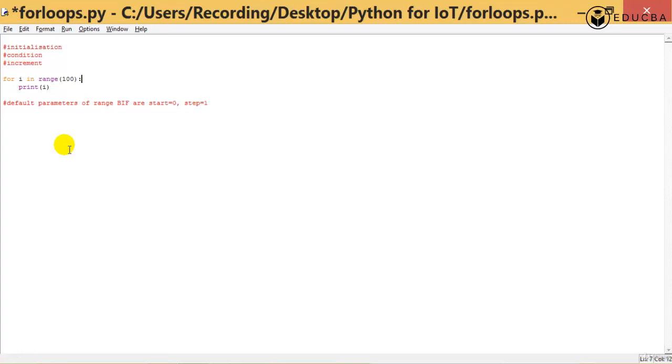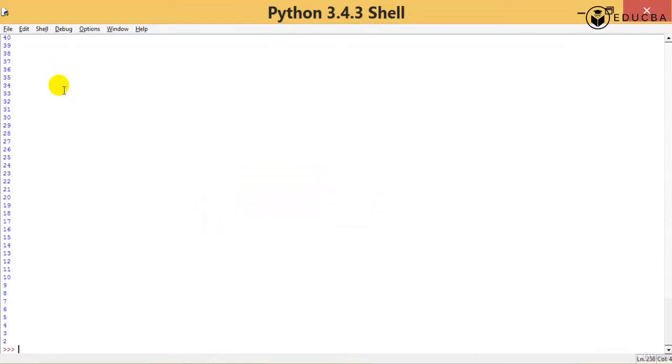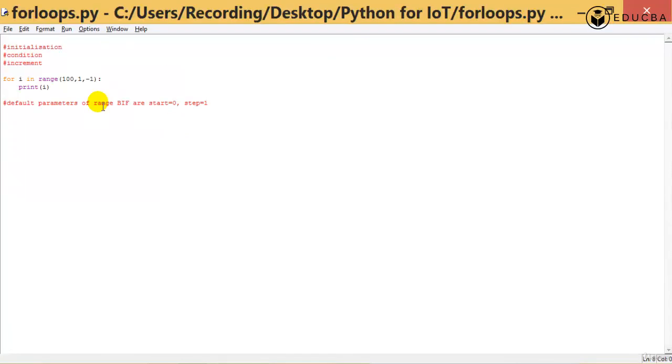All right, what if I wanted to print numbers from 100 to 1? My start should be 100, my end should be 1, and I need steps of -1. I need to decrement, not increment, right? It's going to print from 100 to 1. 1 is exclusive, 100 is inclusive. The first one is inclusive. Hope you understood for, and what the constructs of for are.